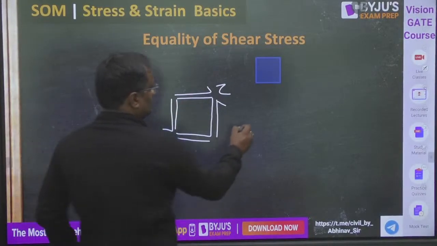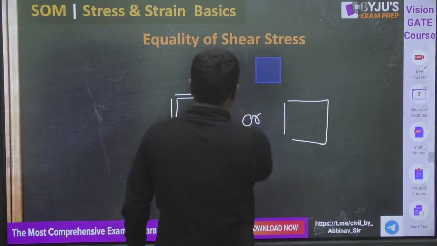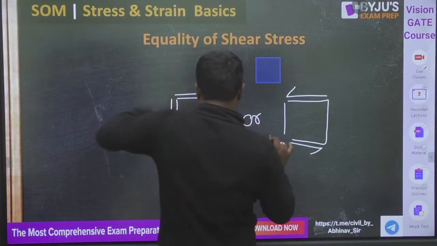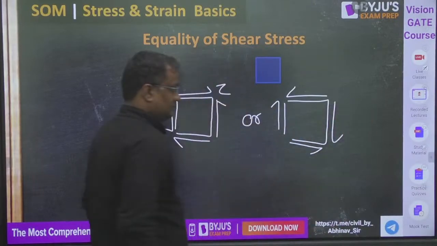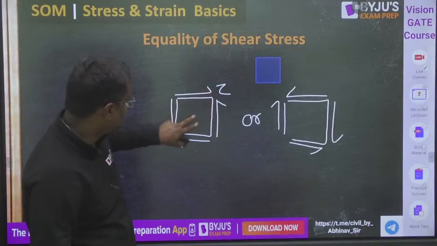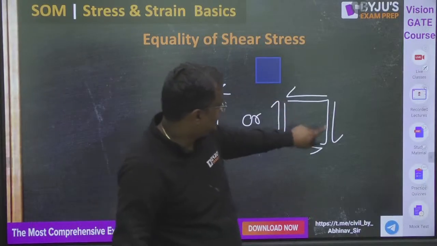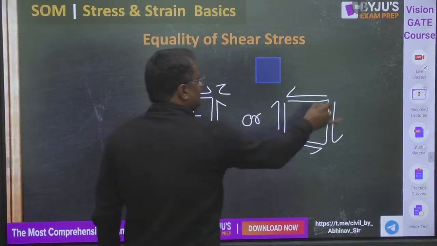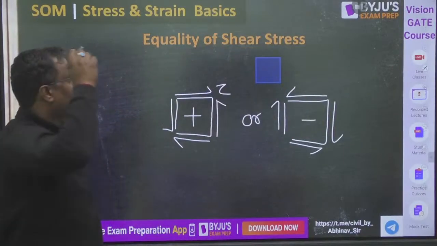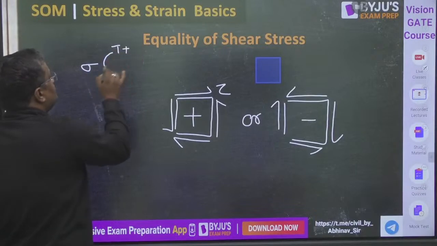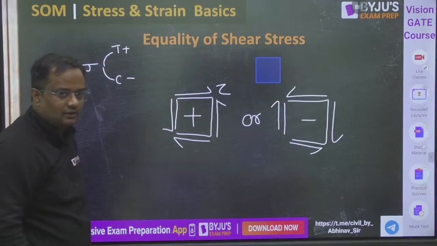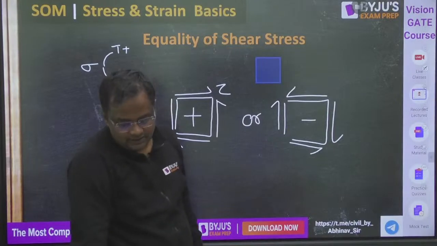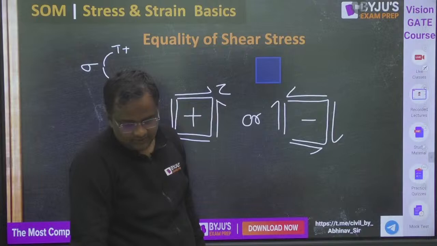So either like this or like this. If this is right, this is left. And if this is bottom, this is top. So either head to head is meeting or tail to tail is meeting. Although I'll tell you a better scientific way of sign convention, till then you can see this is positive, this is negative. Sigma, tension stress is positive, compression is negative. Got it? Give me yes or no, everyone.